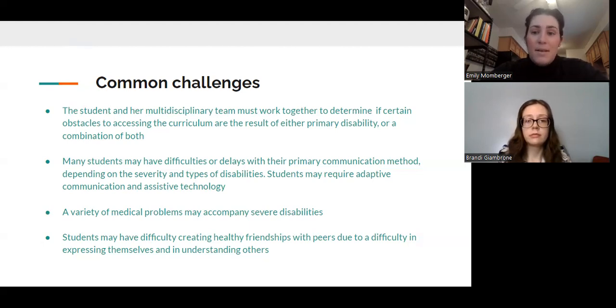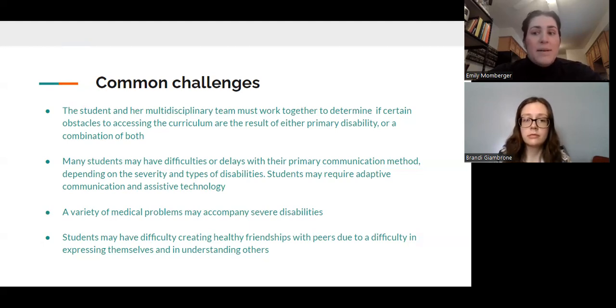So lastly, another common challenge is that students may have difficulty in building peer relationships with students with or without disabilities. I do want to again emphasize the very broad range of abilities for students with multiple disabilities. And just as some neurotypical students may have trouble making friends, students with multiple disabilities may have additional barriers.